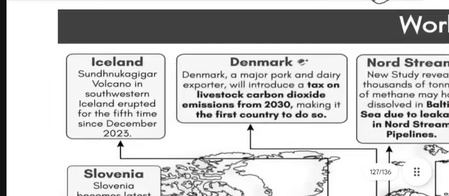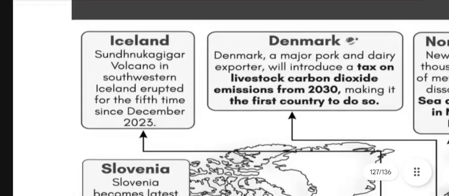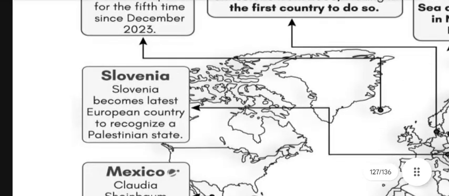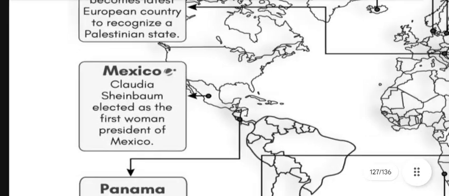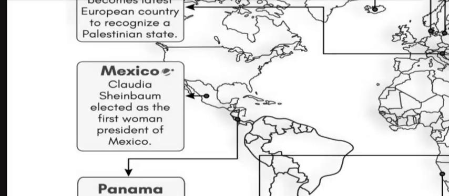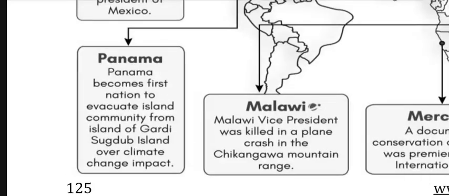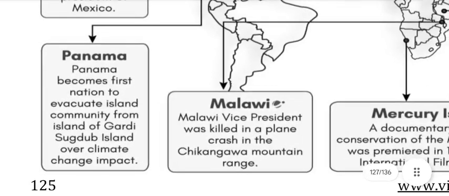World. Next we have Iceland: the Sundhnúkur volcano in southwestern Iceland erupted for the fifth time since December 2023. Slovenia becomes the latest European country to recognize the Palestinian state. Mexico: Claudia Sheinbaum elected as the first woman president of Mexico. Panama became the first nation to evacuate an island community from the island of Gardi. Subdued island cover over climate change impact.